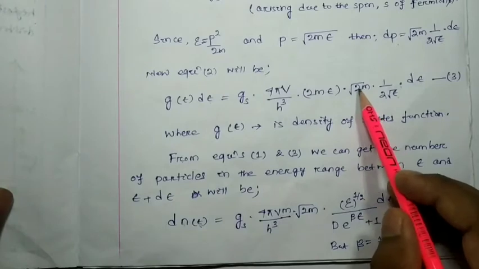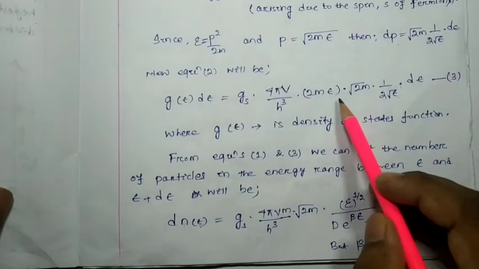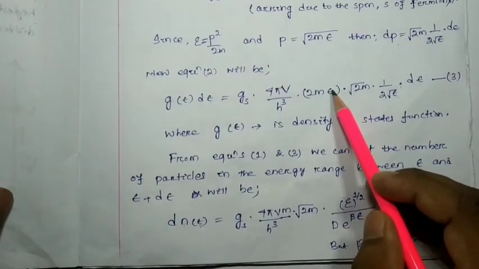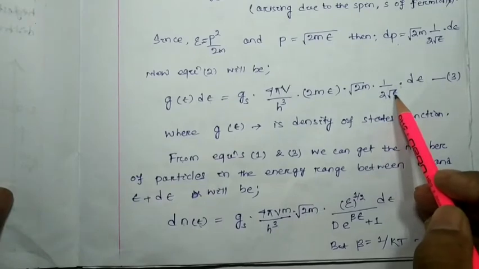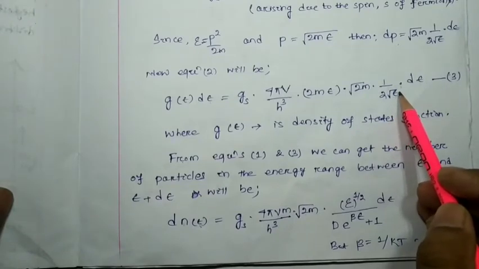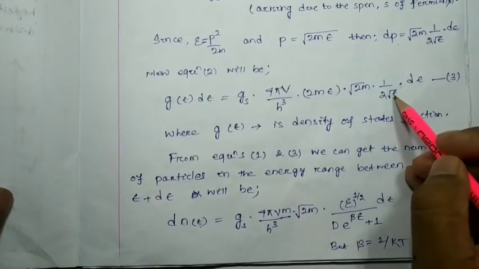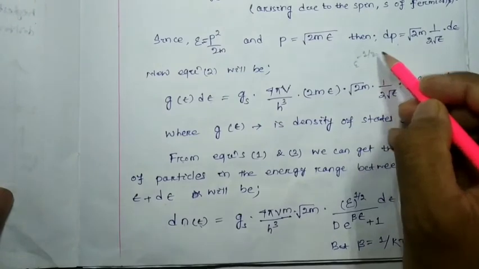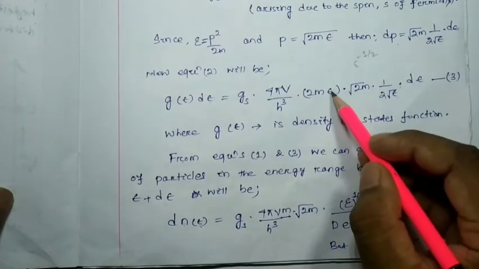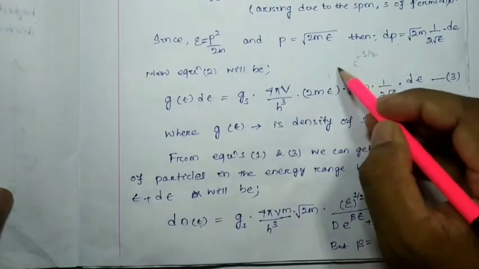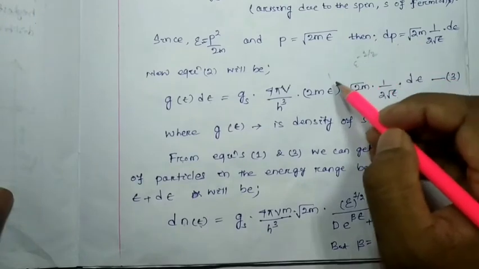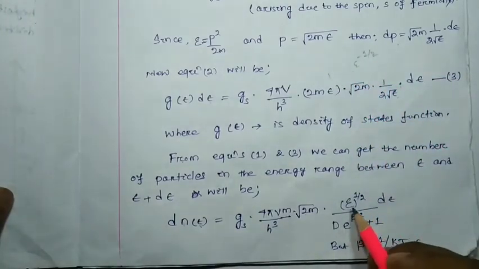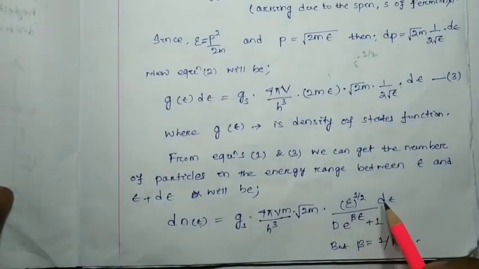So here 2m root over, and here you can see epsilon to the power minus 1 by 2 in the denominator. If I take this root over of epsilon to the numerator, it will be epsilon to the power minus 1 by 2. So here 1 epsilon is there, so epsilon to the power 1 minus 1 by 2, so epsilon to the power 1 by 2 I have written here, d epsilon,